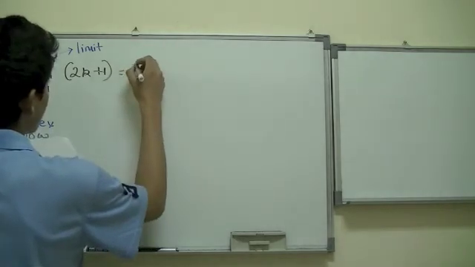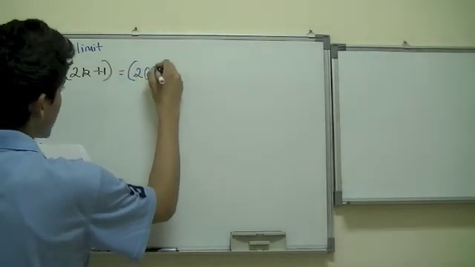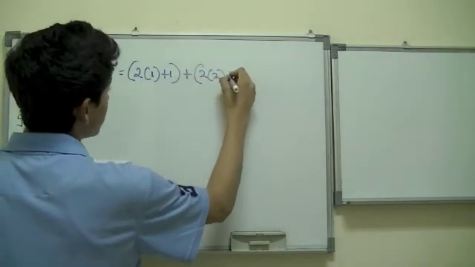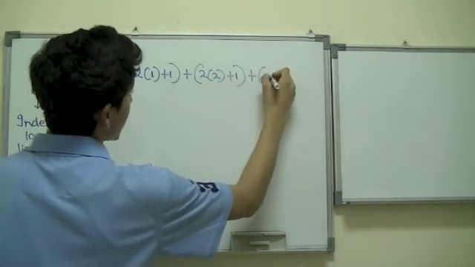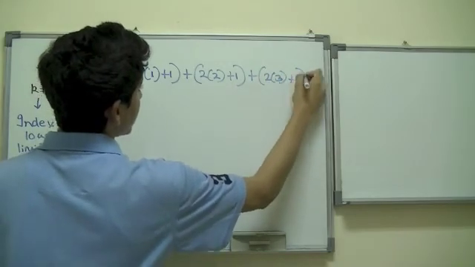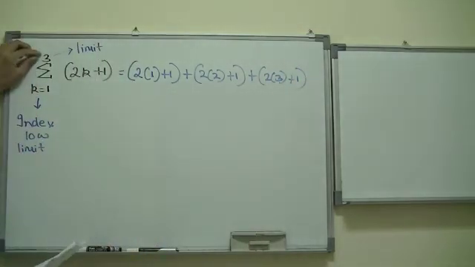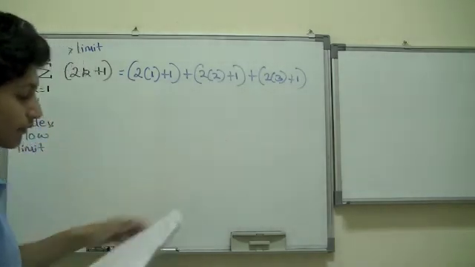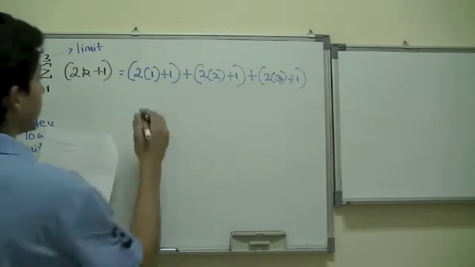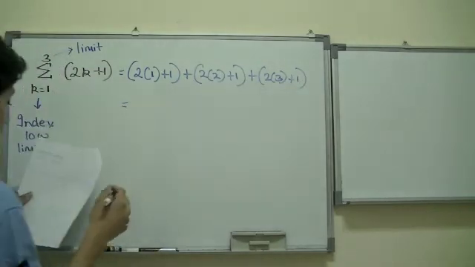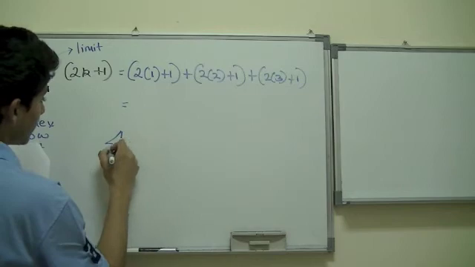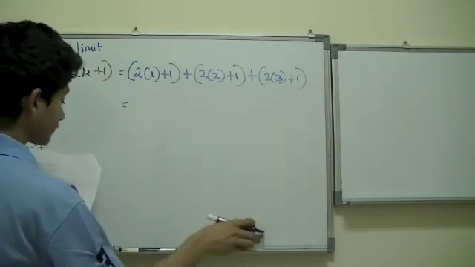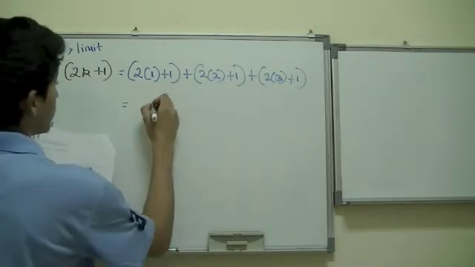Well, the first one would be 2 times 1 plus 1, plus 2 times 2 plus 1, plus 2 times 3 plus 1, and then we stop because the limit is still 3. So we did it till 3. Now we solve each and every bracket and you get the final answer. The total, summation always means the total. Like in physics, it says summation force, which basically means the total force in whatever direction you're moving.